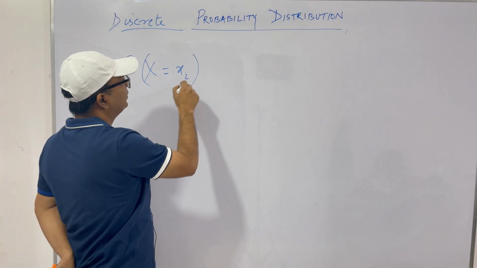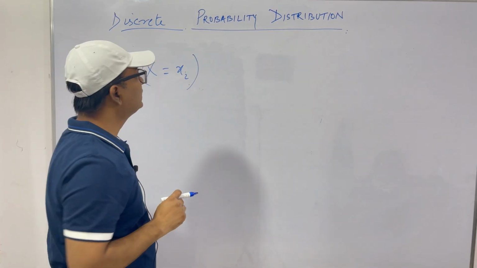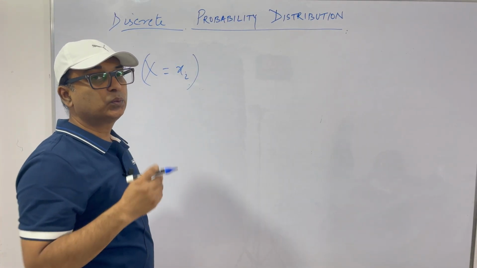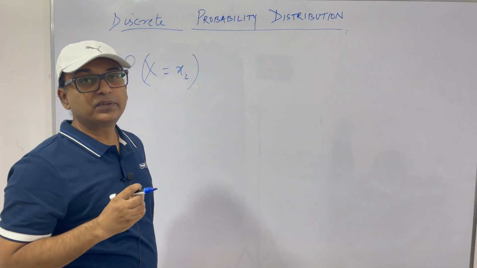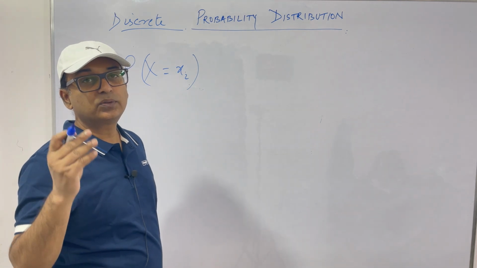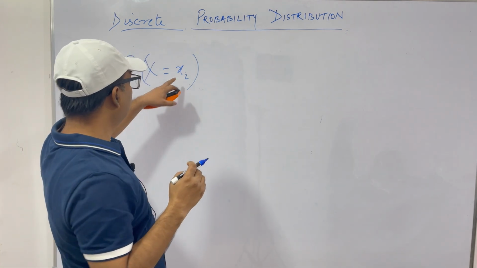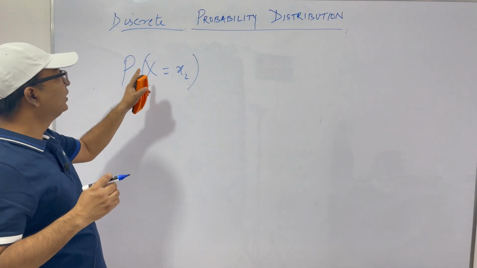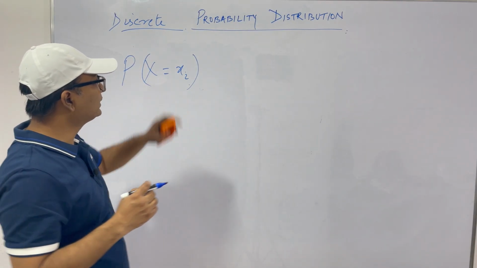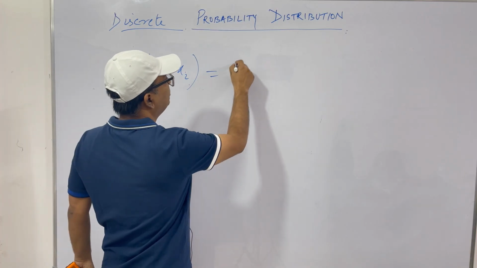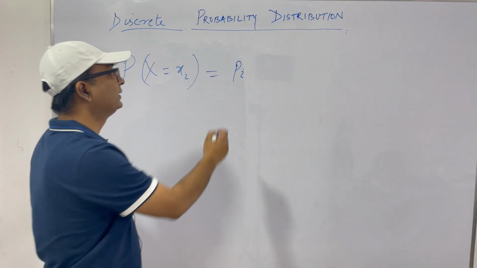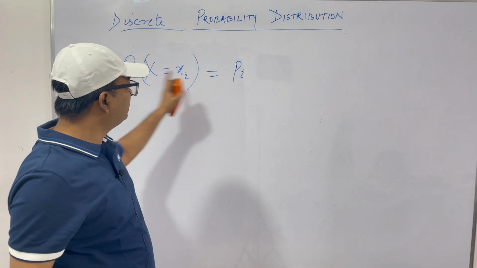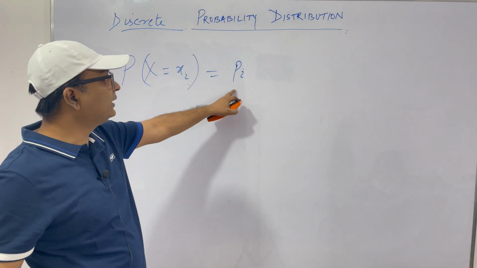For example, if we throw a die, we have x1, the outcome of getting 1, x2, the outcome of getting 2, up to x6.